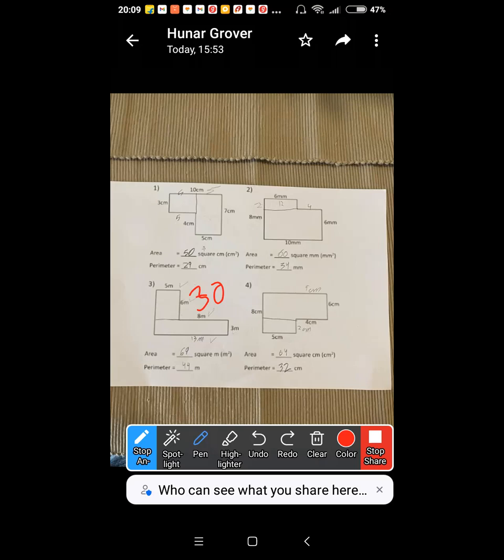How come this is... Hey, wait a minute. How come you got that? Acha, 3. 8 plus 5, 13. 13 into 3 is 39. Very good, Hunar. So that's 69. I wrote 69. Perfect, beta. Way to go. So that's 69. Not 69, 39. 69 is the right answer, beta.